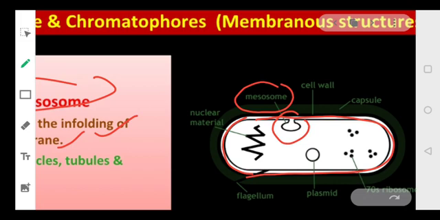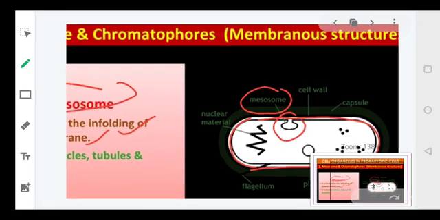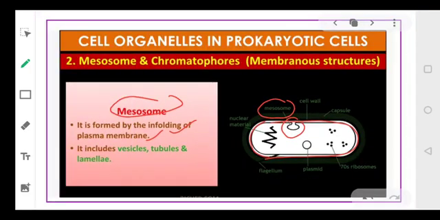So mesosome जो है वो आपका cell wall formation में help करता है, okay? And mesosome can be in the form of vesicles, tubules, or lamina. Clear?